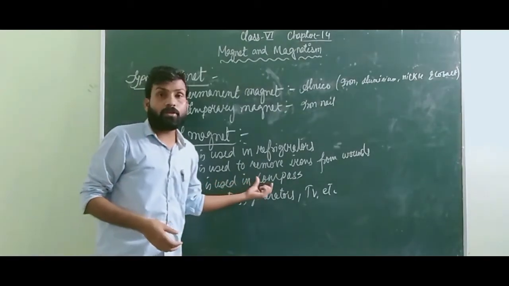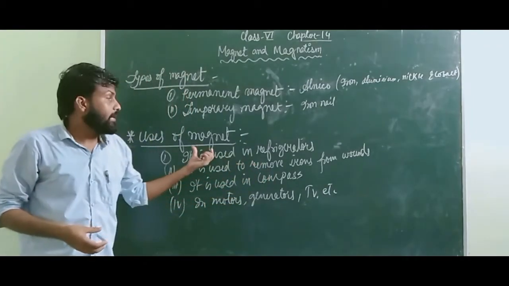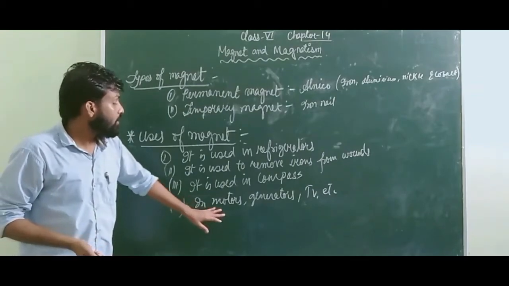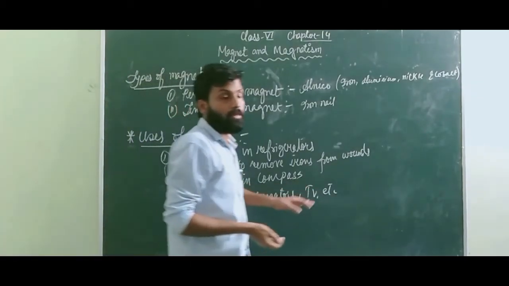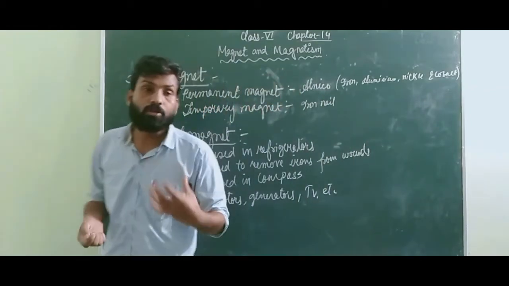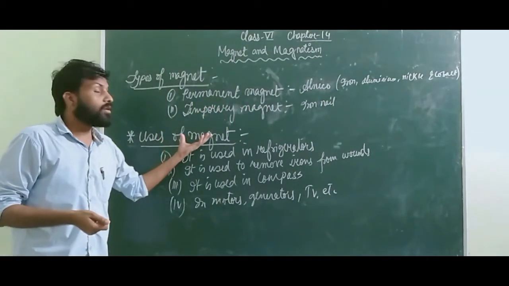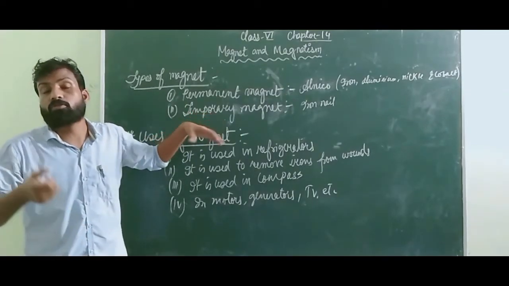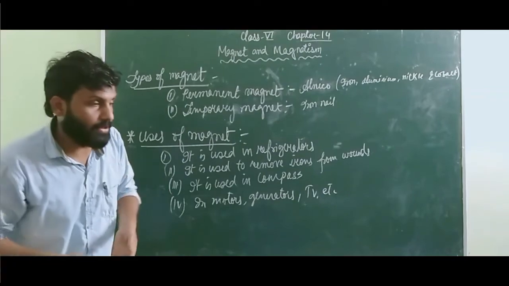Number three, I have already discussed that magnets are used to make a magnetic compass. And number four, I have written here, it is used in motor, generator, TV and etc. Because if you want your electric motor, your electric generator, your TV to work properly, you need the magnet. Without magnet you won't be able to construct those types of things.